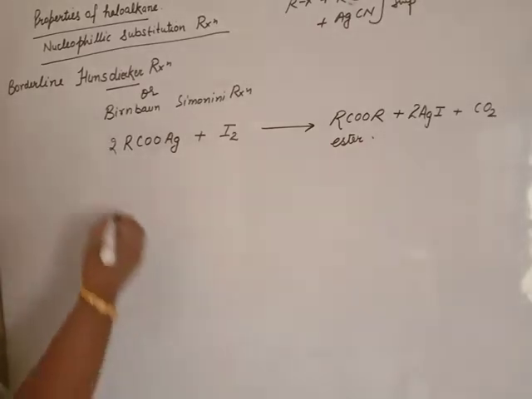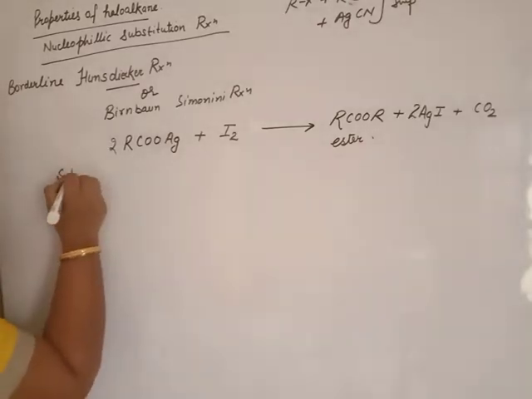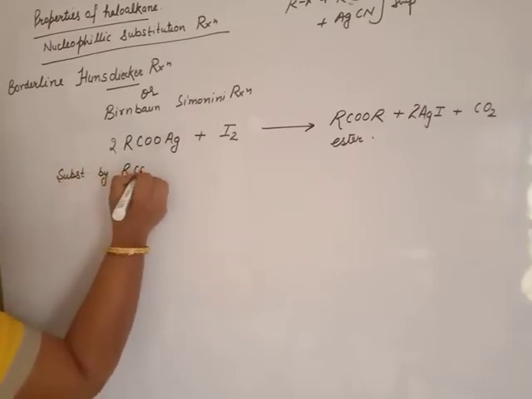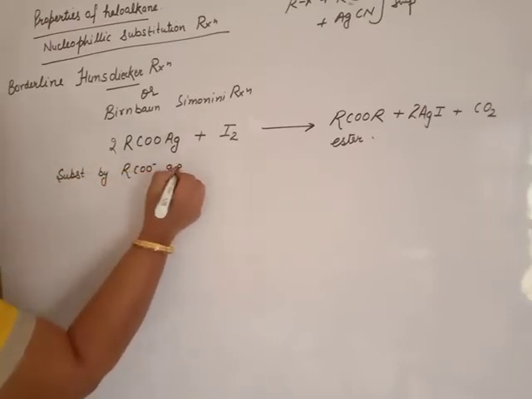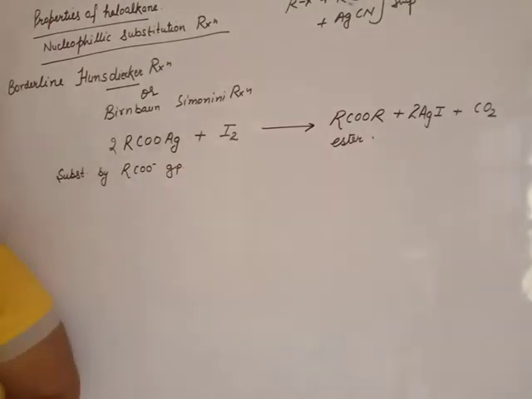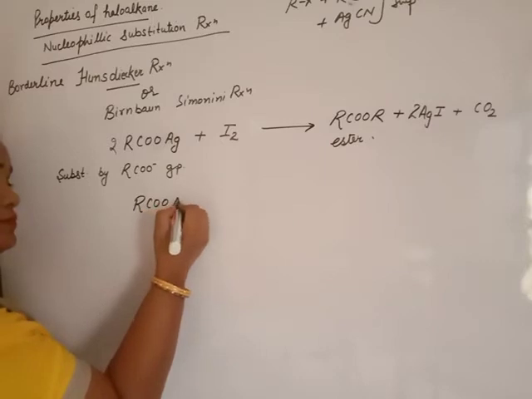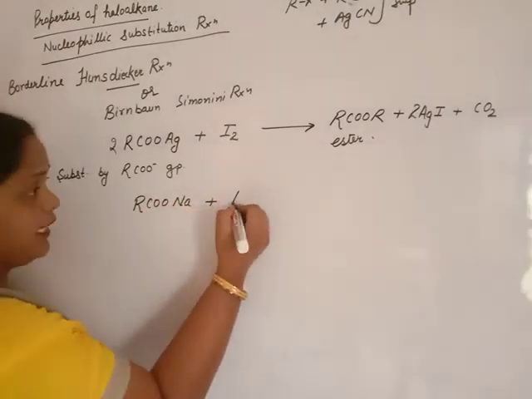And now, beta, substitution by the ester group, the RCOO group. How will this reaction take place? How is the ester formed? Like this one, treated with haloalkane.